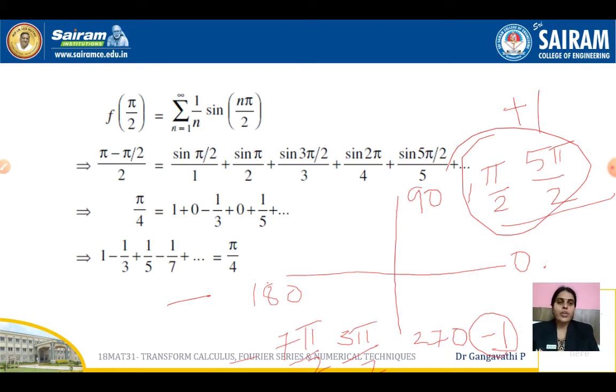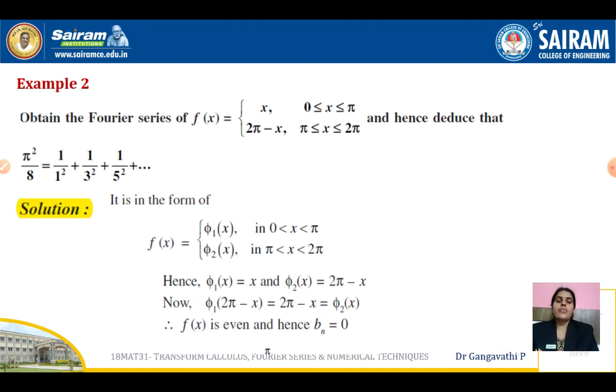And what I have drawn is for sine alone. You cannot interpret the same for cos. For cos, the values are going to change: cos 0 is 1, whereas cos pi is minus 1. Whereas cos pi by 2 is 0 and the opposite value will be 0. So you need to be a little careful when you are using cos. Whatever I have explained is for sine.